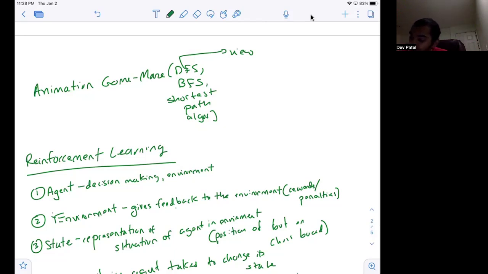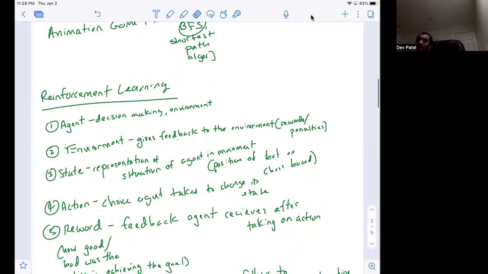And you can also do BFS and DFS on literally any graph, and you can make anything any graph, right? So there's so many different creative options that you can do in regards to the creativity of these projects. Next is reinforcement learning. So there's many different terms in reinforcement learning.